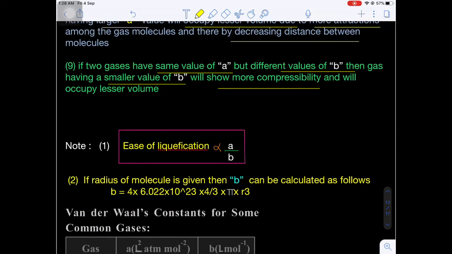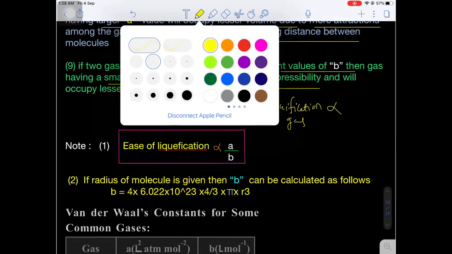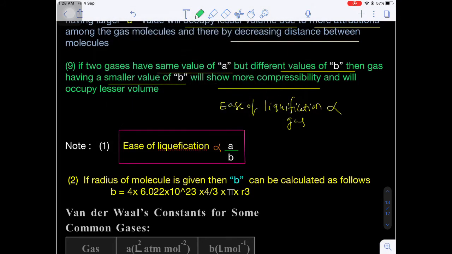Now, the ease of liquefaction of a gas is directly proportional to a by b, where the van der Waals constant a signifies intermolecular force of attraction, and the van der Waals constant b signifies effective size.